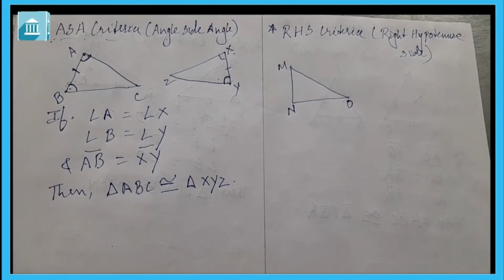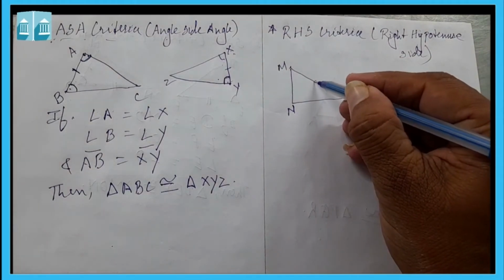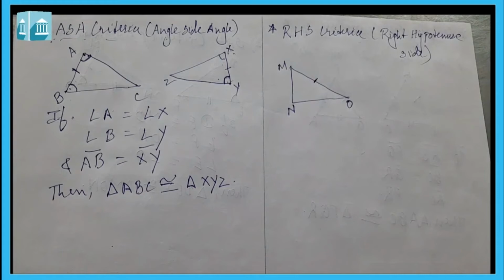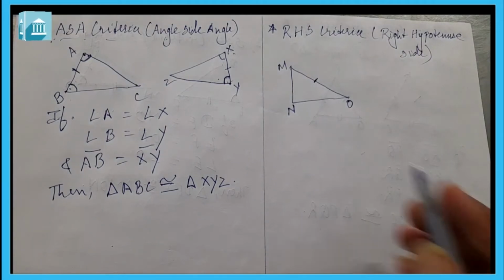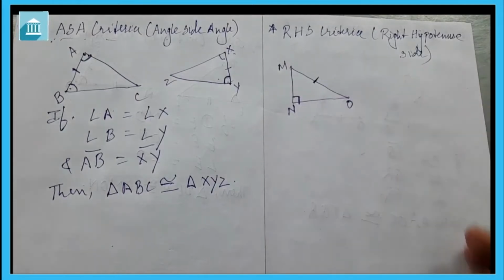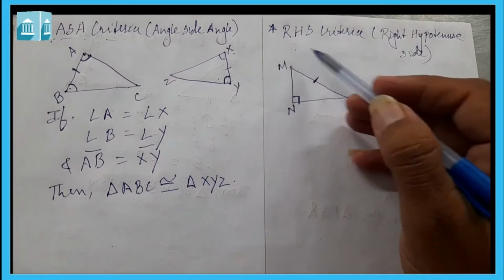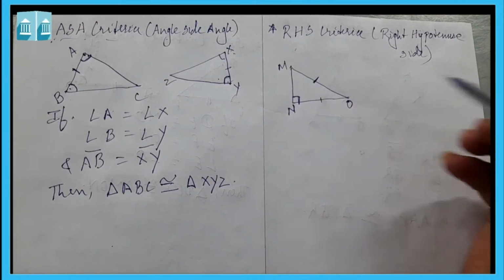Now in the previous semester we had studied about the hypotenuse, that this side is our hypotenuse, the side opposite to the right angle. So here right angle, hypotenuse and any one side.